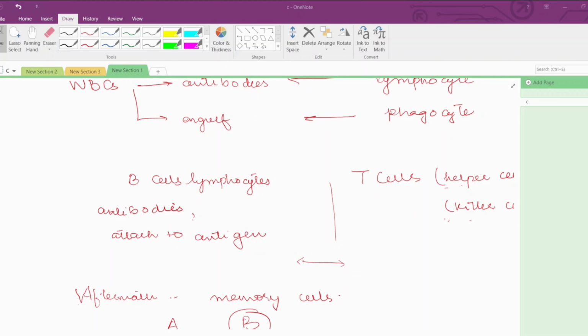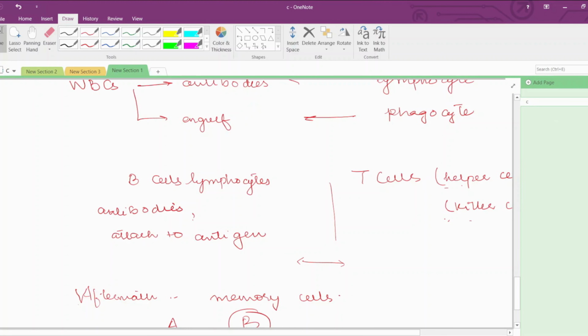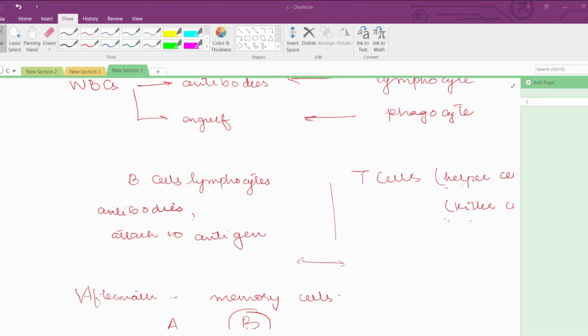Now, white blood cells are of two types. One is the lymphocyte, the other is the phagocyte. The lymphocytes produce a protein, a Y-shaped chemical which is known as an antibody, which is very specific to the antigen. They are for that antigen only, not for the others. There is another type which is called the phagocyte. Phagocytes can directly eat up that antigen. They can directly eat the pathogen.